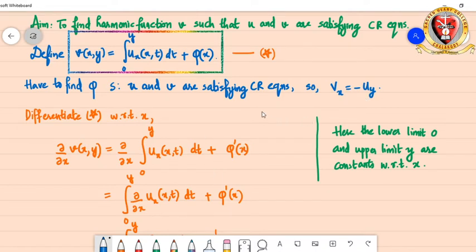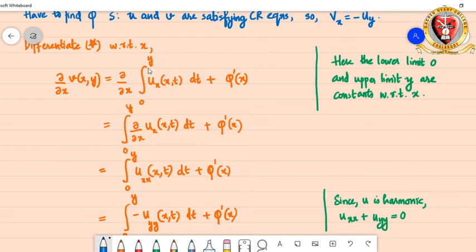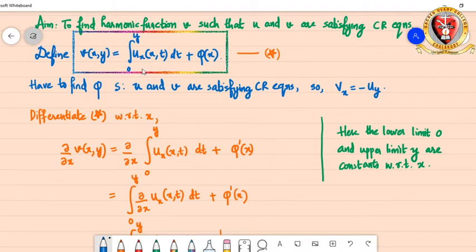And what we are now going to do is differentiate equation star with respect to x. So consider dou by dou x of v of x,y. That is equal to dou by dou x of the integral on the right-hand side. We are taking the first derivative of these terms with respect to x. So this will be dou by dou x of this term plus the derivative of phi of x with respect to x.